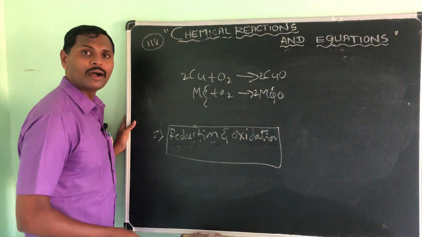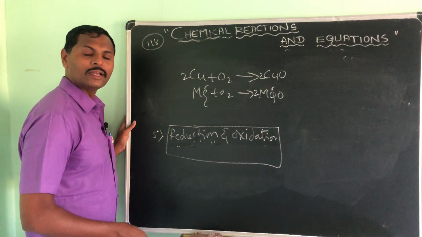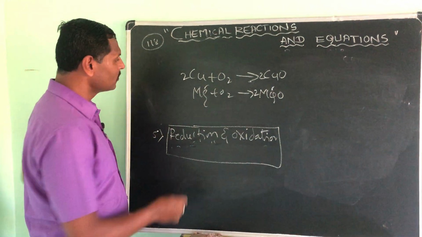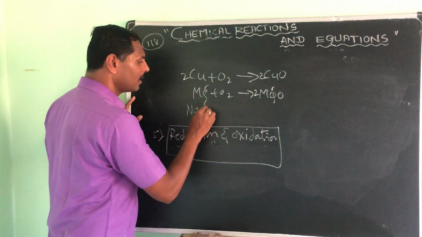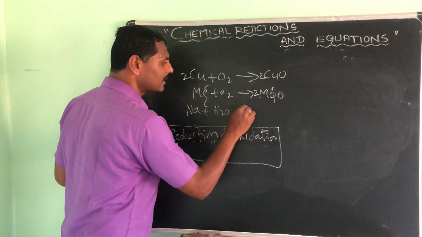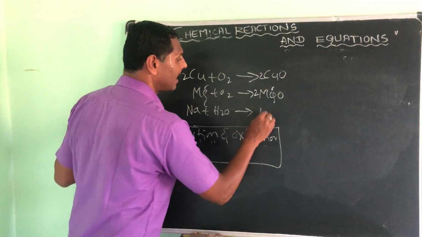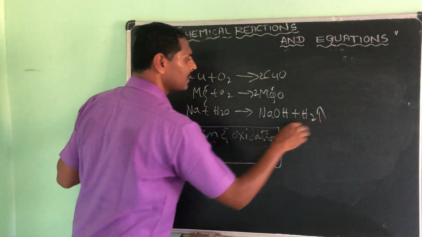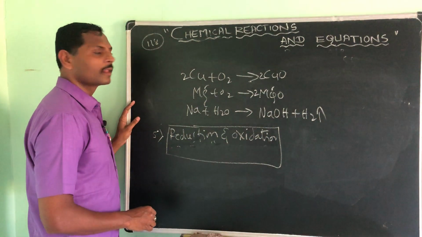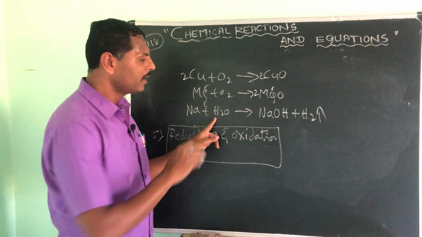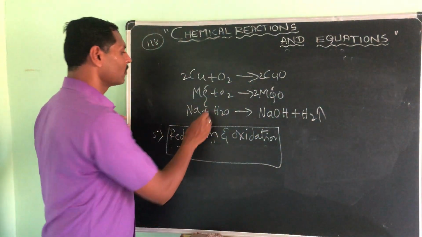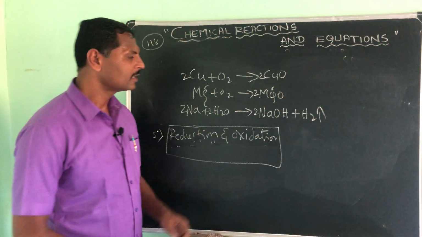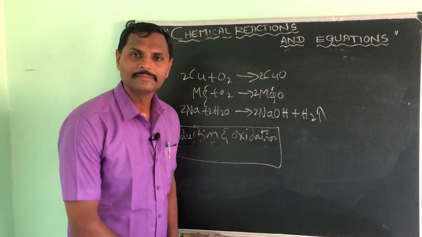Or removal of hydrogen is also called oxidation. Suppose I take a sodium metal and add water to it, right? See here, NaOH plus hydrogen gas is liberated. Removal of hydrogen from the water molecule, that is also an oxidation.